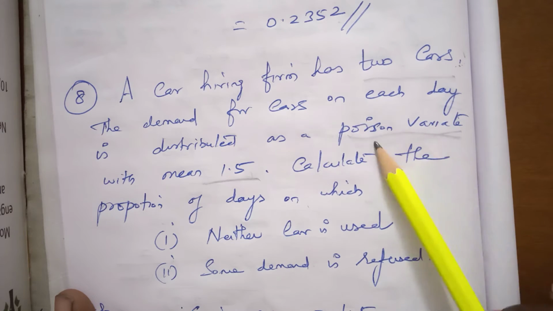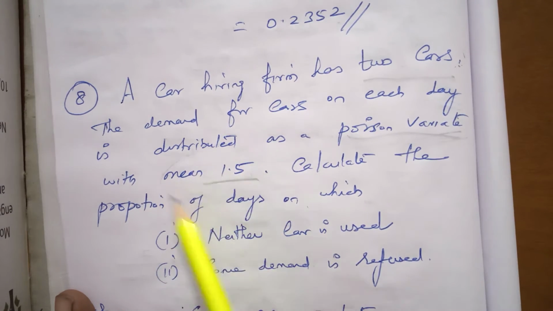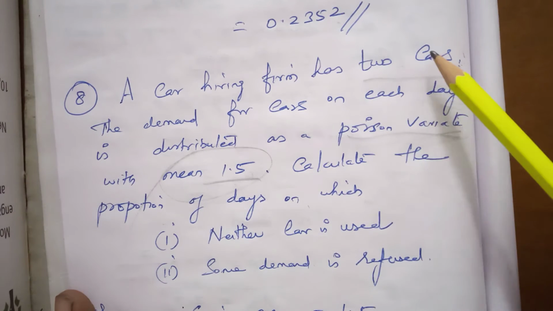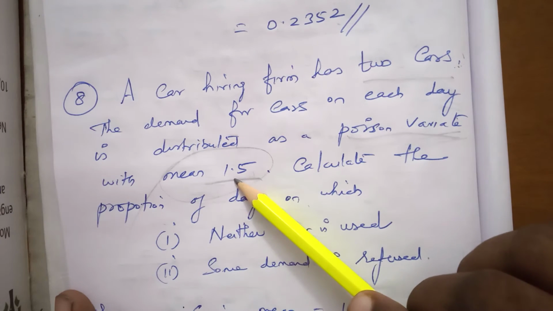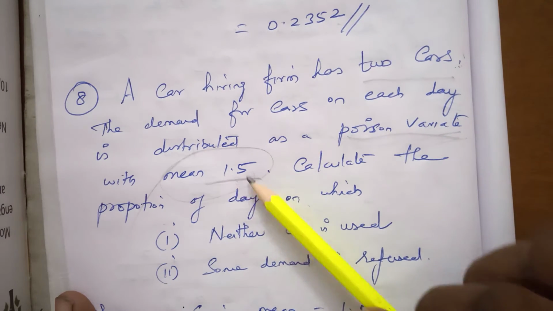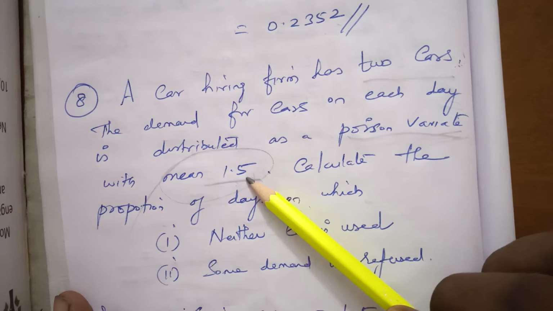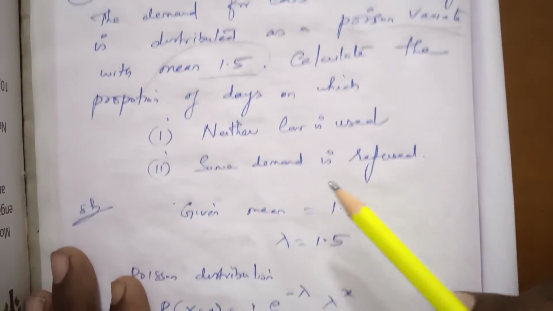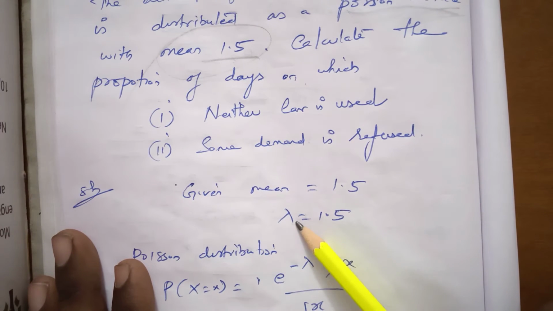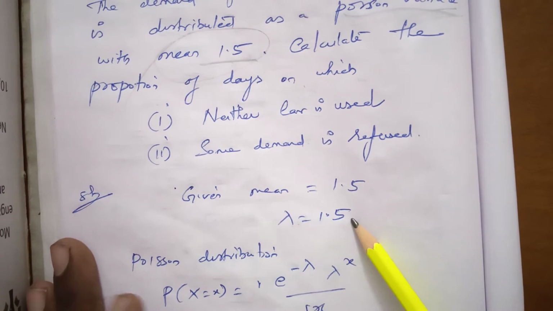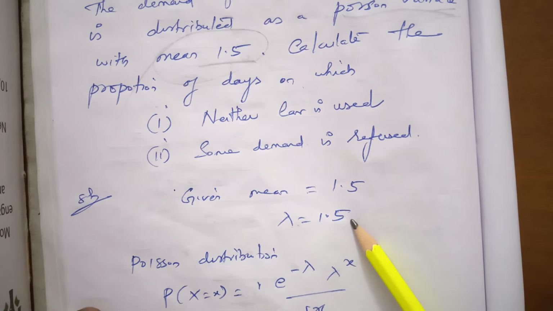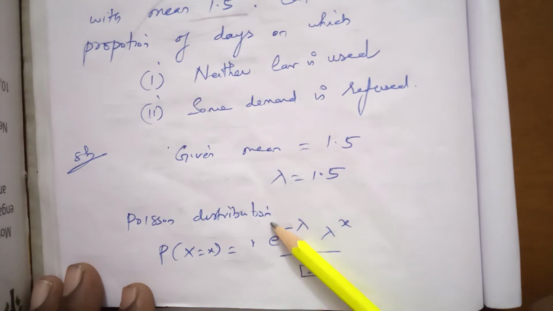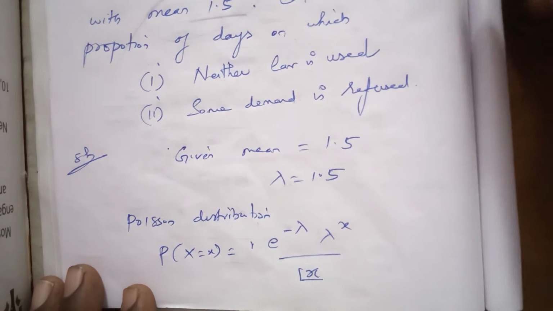We apply the Poisson distribution formula with the mean value given straight away as 1.5, so lambda equals 1.5. The Poisson distribution formula is P of x equals e power minus lambda, lambda power x by x factorial.